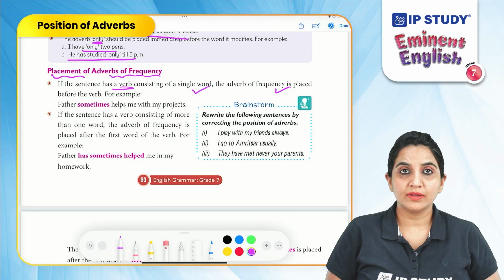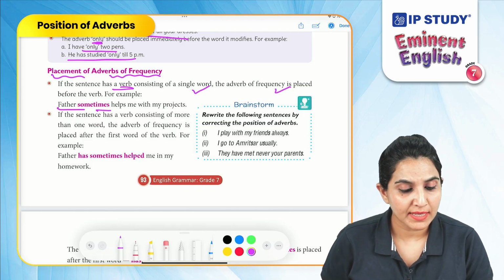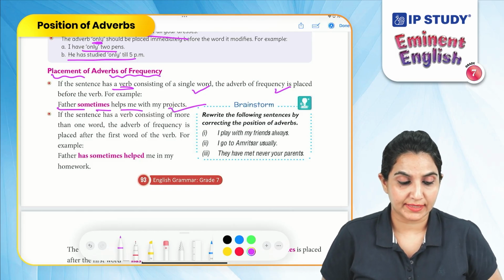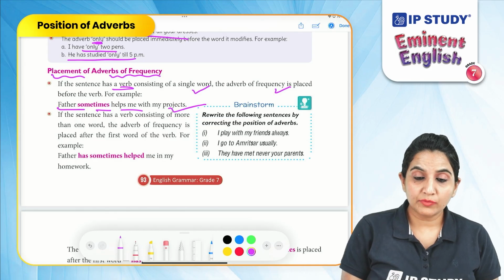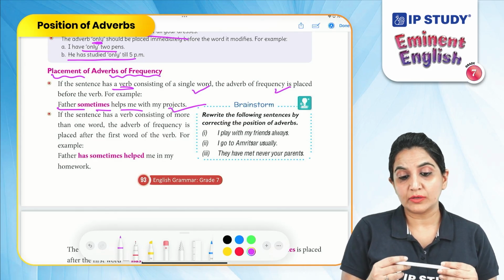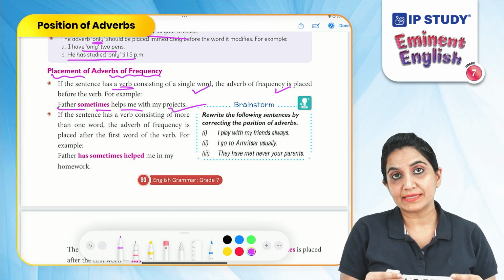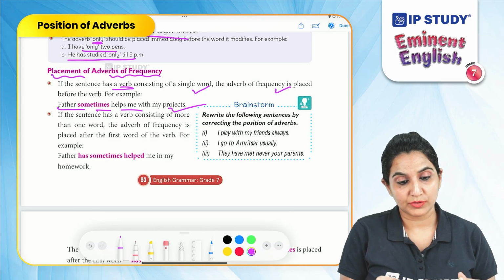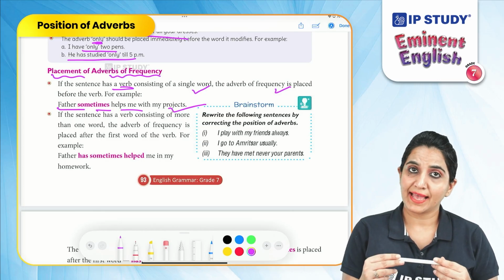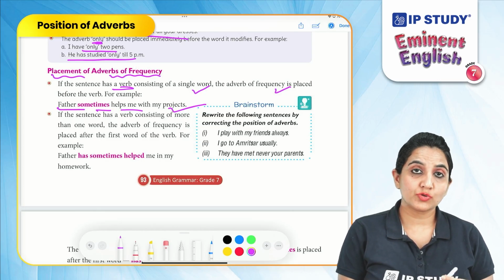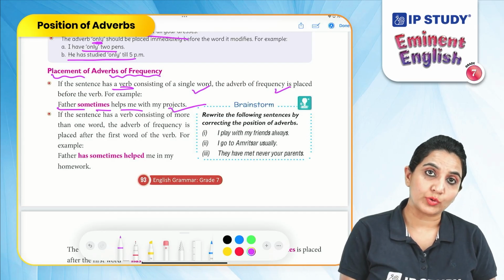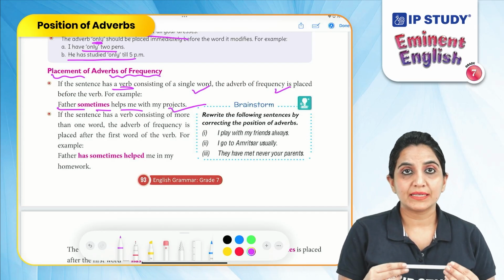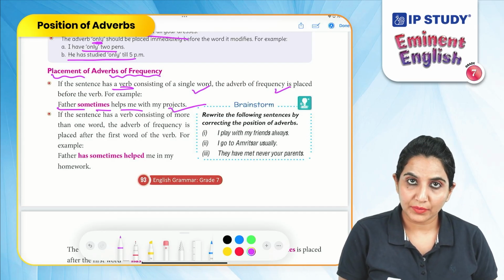For example, Father sometimes helps me with my projects. So it has a single verb which is helps, right? So sometimes is placed before the single verb, that is helps, right?